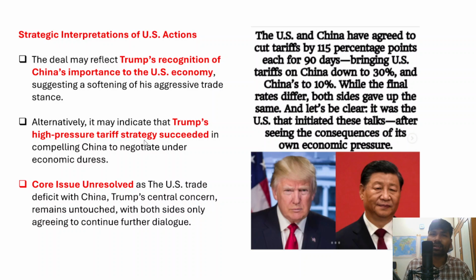However, despite the temporary trade deal that has been signed between China and US, there are a number of issues which are not yet resolved. For example, the US trade deficit with China. The US has a huge trade deficit with China, just as India has a trade deficit with China. However, Trump's central concern remains untouched. While signing a temporary free trade agreement between these two countries, they will gradually start discussing a number of other areas where they have a mutual concern. Those issues will be gradually taken up, right? Because this temporary trade deal is for 90 days that they have signed up.